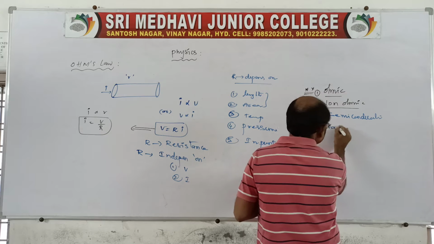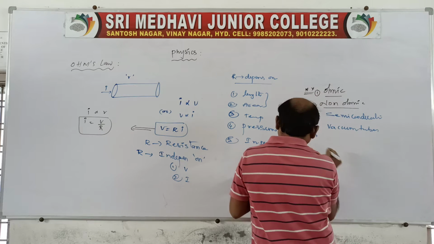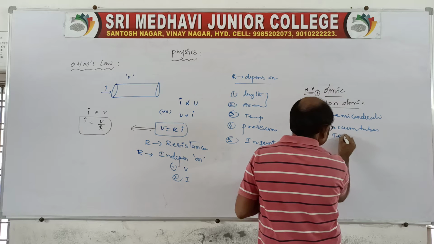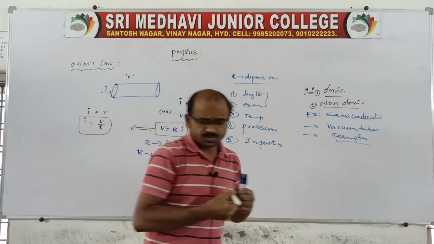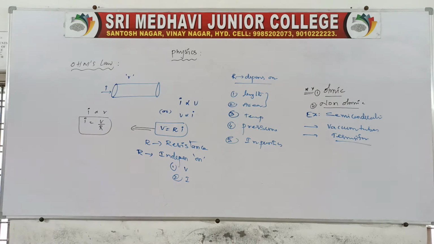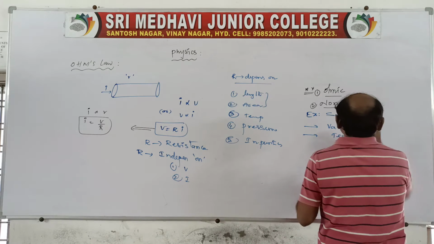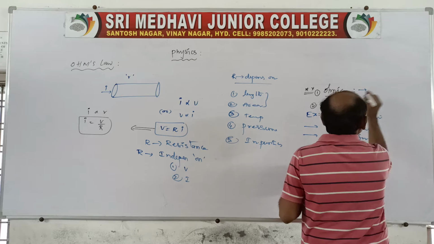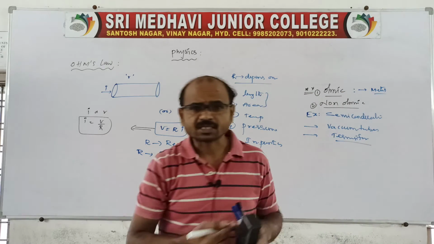Then vacuum tubes, and the next one, thermistor. So these are the three substances in the case of non-ohmic devices. In the case of ohmic devices, it is only metals. These are the examples. Clear now?